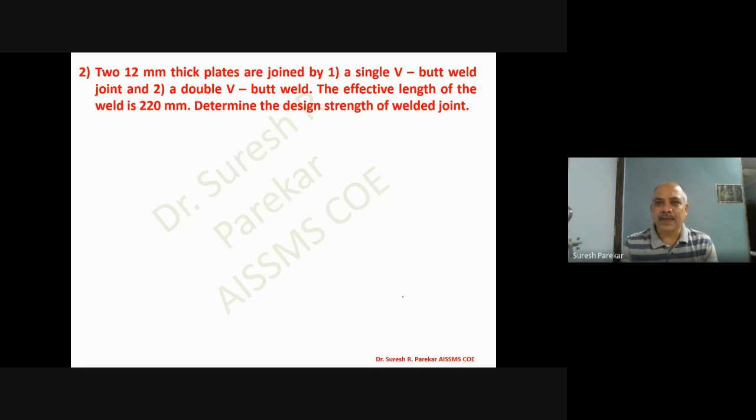Then another problem I have taken, that is butt weld. This is actually not required in our syllabus, but just for information we have taken this problem. Two 12 thick plates are joined by a single V butt weld, and second, a double V butt weld. The effective length of the weld is 220. Determine the design strength of the welded joint. Strength of weld is allowable stress into effective area.